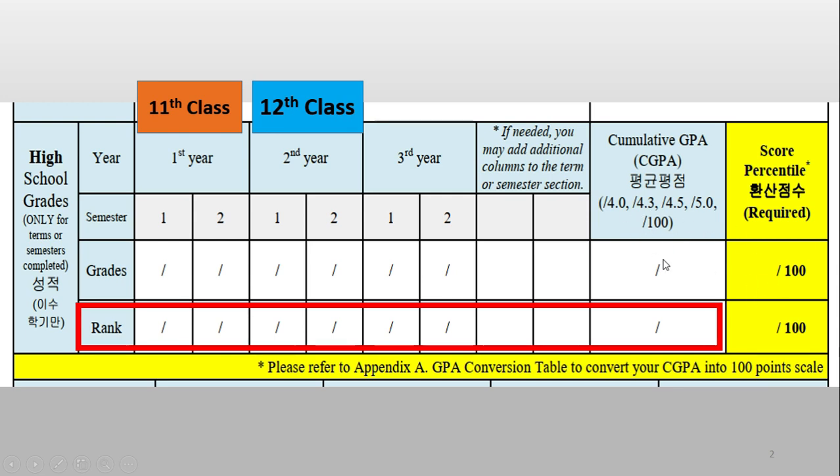You can again write, for example, if your marks are 88%, you can write 88, so that it is easy. And if they ask you in the interview, you can inform them that I wrote the same as the percentage marks here, because calculating percentile is not available in our countries, especially in Pakistan.